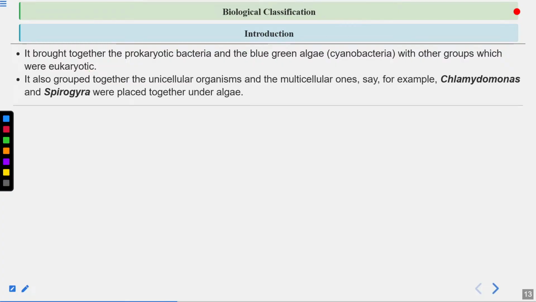Now it also grouped unicellular organisms and the multicellular organisms together. So Chlamydomonas and Spirogyra, they were placed under algae, but Chlamydomonas, this is unicellular, Spirogyra, this is multicellular. So they were also placed under the same group. Clear? But this is not correct. Although they are placed in the algae here. Clear? Unicellular organisms were placed with the multicellular organisms.